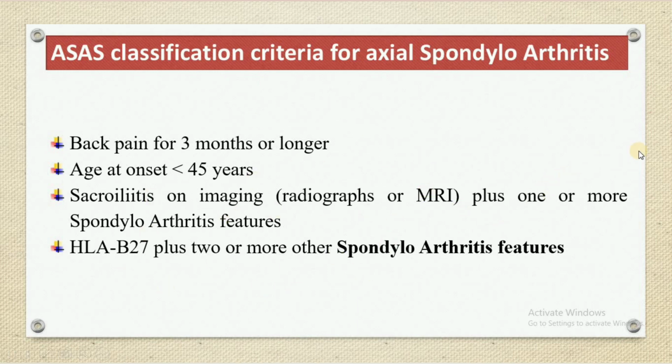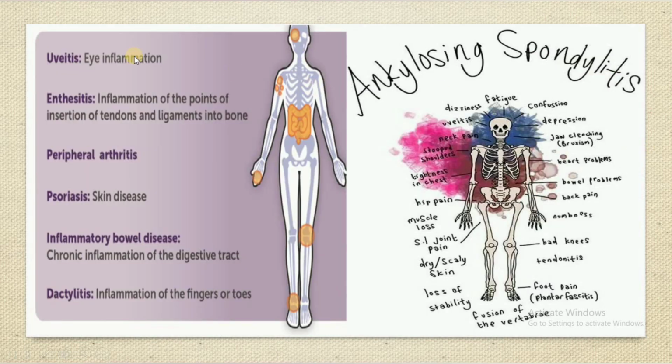So what are those spondyloarthritis features? The features are as follows: uveitis, eye inflammation; enthesitis, inflammation of points of insertion of tendons and ligaments into bone; peripheral arthritis; psoriasis, skin disease; inflammatory bowel disease, chronic inflammation of the digestive tract; and dactylitis, inflammation of the fingers